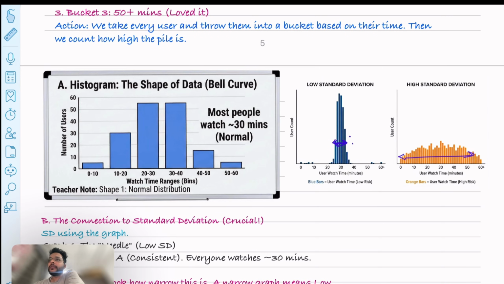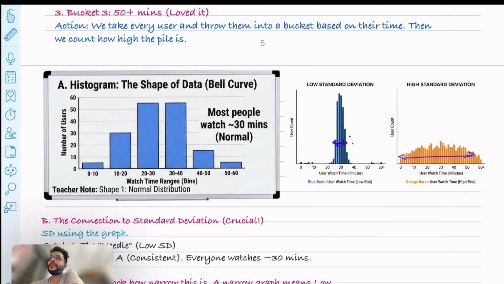And like what they are trying to tell to you. Okay, so if the graph is wide, the standard deviation is high. So immediately that tells me that the show is very risky, because the standard deviation is high. So people either like it or hate it. But if the graph is narrow, like shown in the blue bars, the standard deviation is low and the